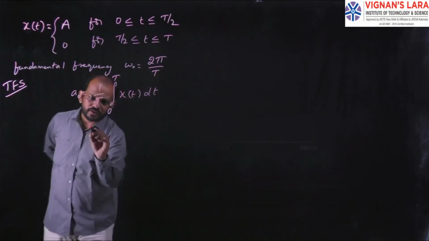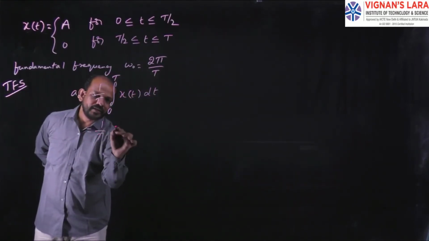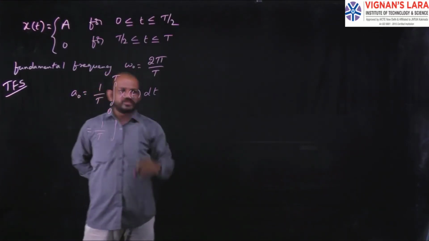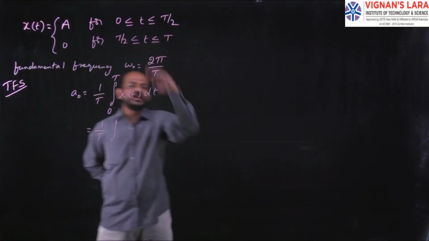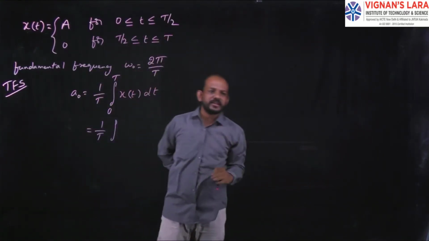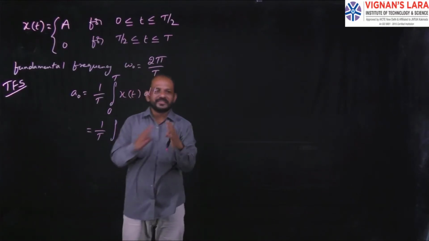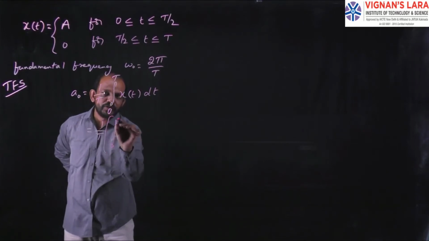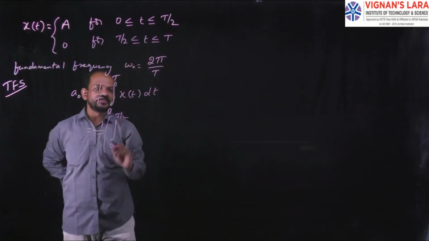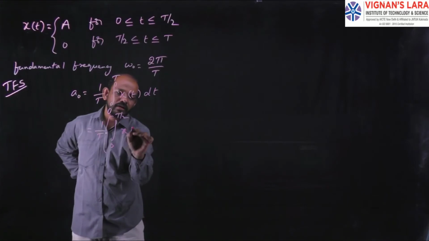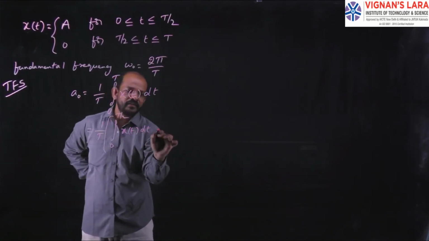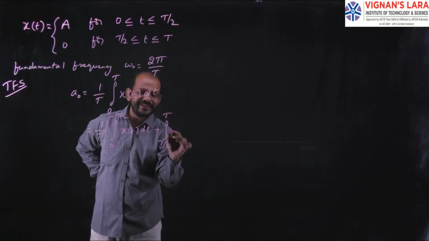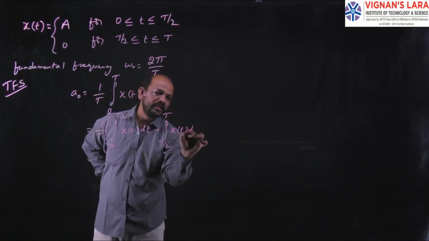So that value will be equal to 1 by T integral. Here we have the value of x(t) only from 0 to T by 2, and from T by 2 to capital T there is no value of x(t). For that reason I have to separate this into two parts: integral 0 to T by 2 of x(t) dt plus integral T by 2 to T of x(t) dt.